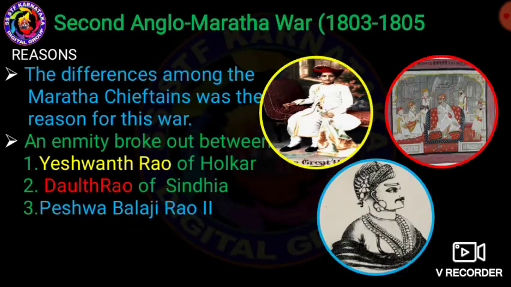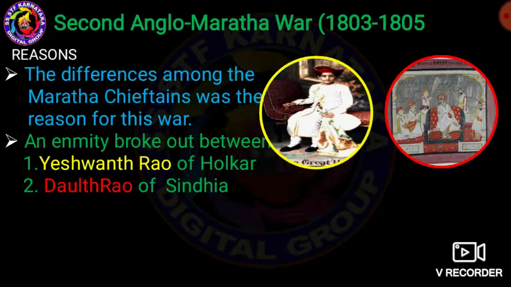Understand? Once again I repeat, what is the reason for this war? Holkar Yashwantrao attacked the Scindia family, Daulat Rao, as well as the Peshwa Balaji Rao.